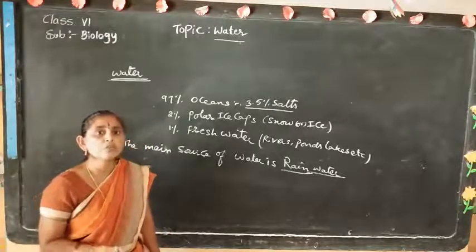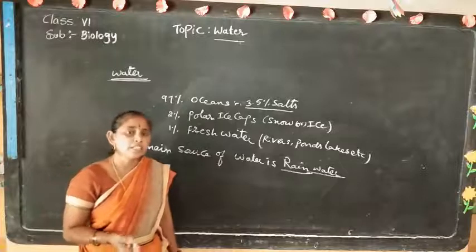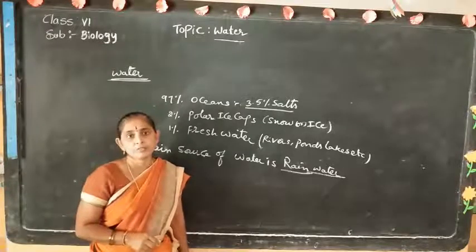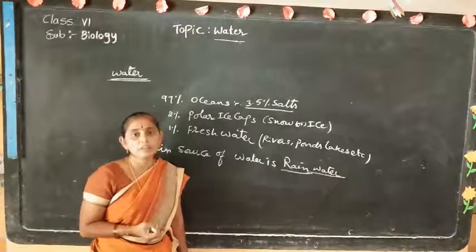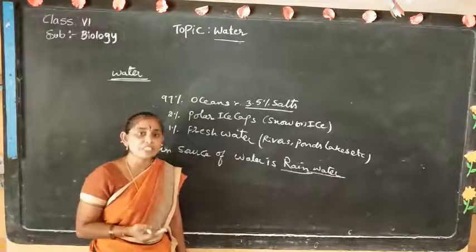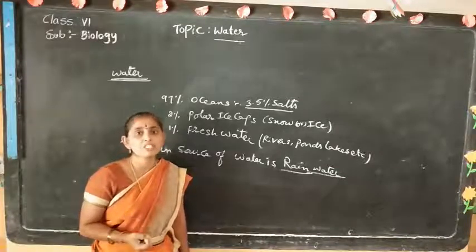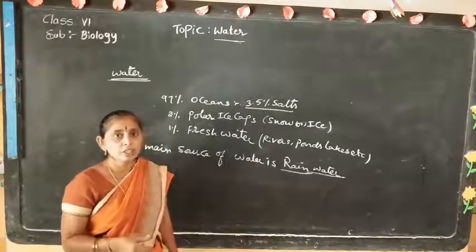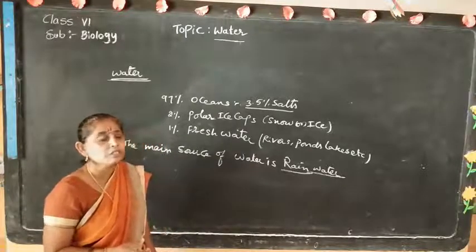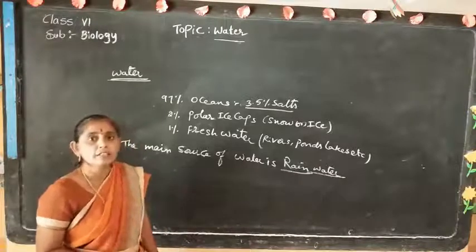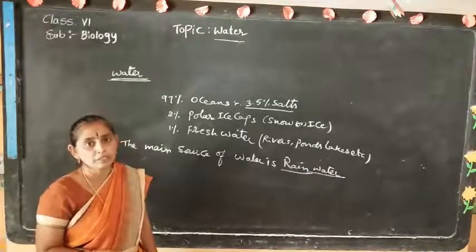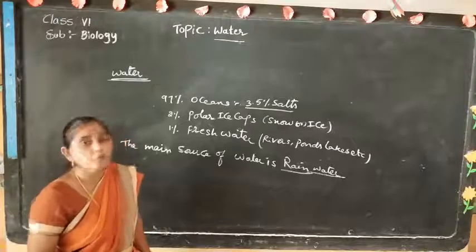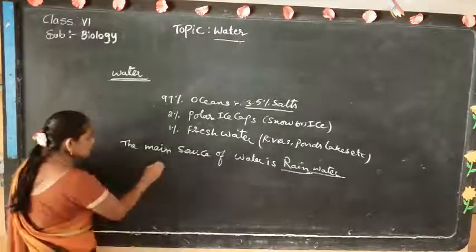Not only water, we are also eating fruits and vegetables containing water, so a sufficient amount of water enters our body. For example, cucumber, watermelon, and some types of vegetables have a lot of water content. When we eat these foods, water enters our body. 70% of our body is water.